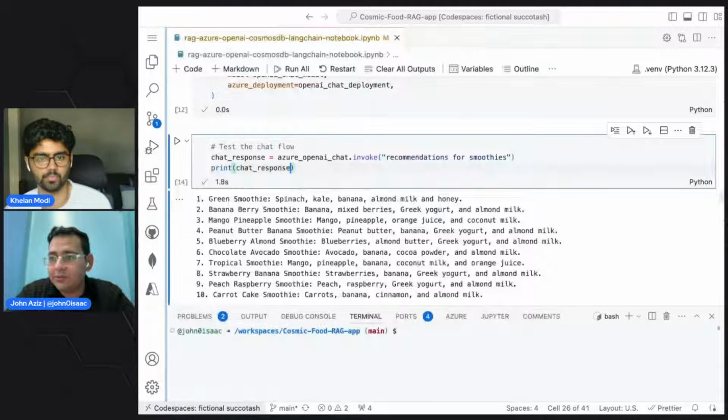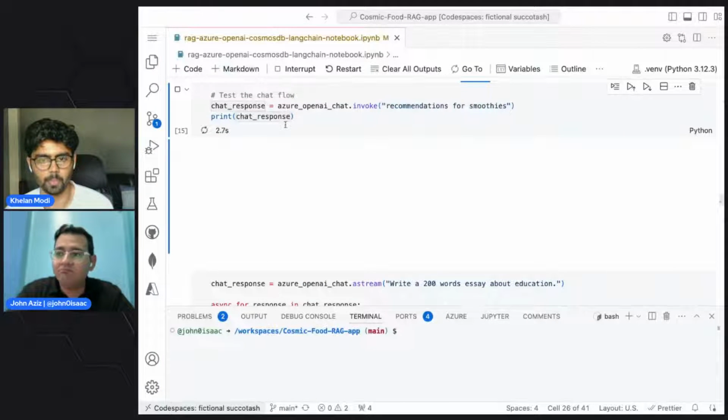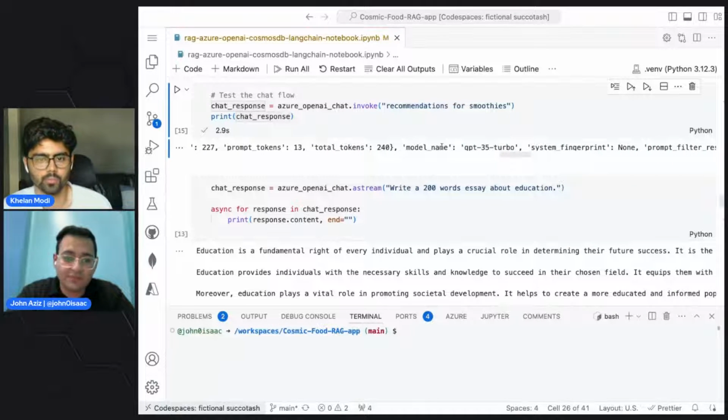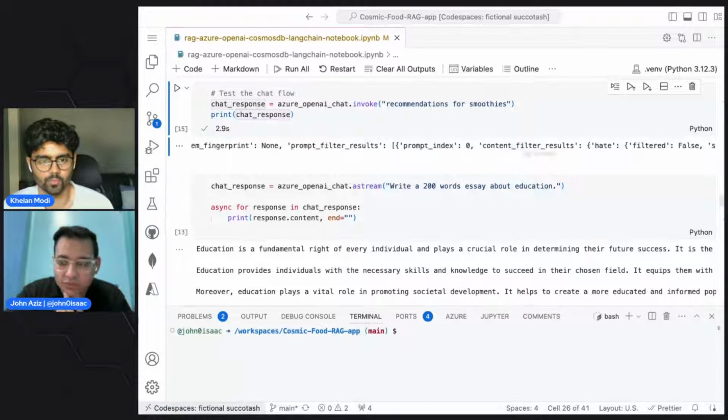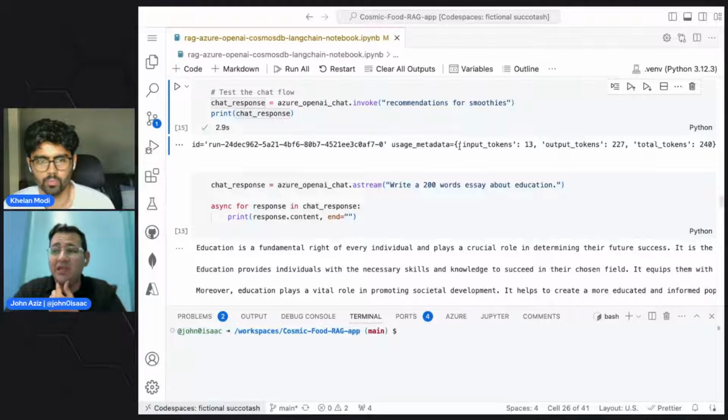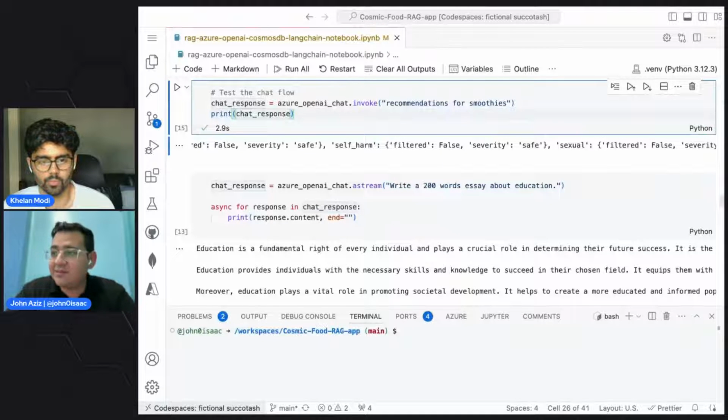It has the content, and the content filter results, the maximum tokens, the model name, the stuff that you would normally see in a response. So this is the actual Azure OpenAI response, but they built it inside this object, and we get to use the content from it.